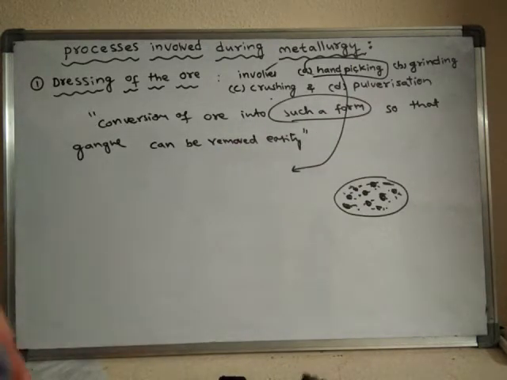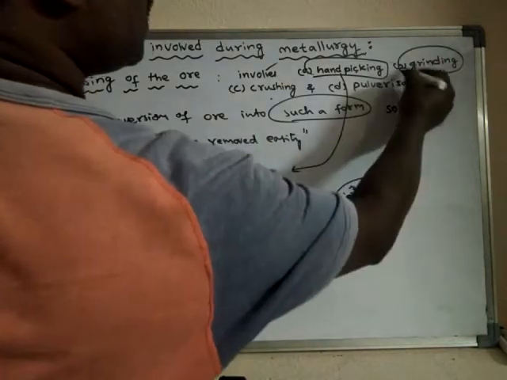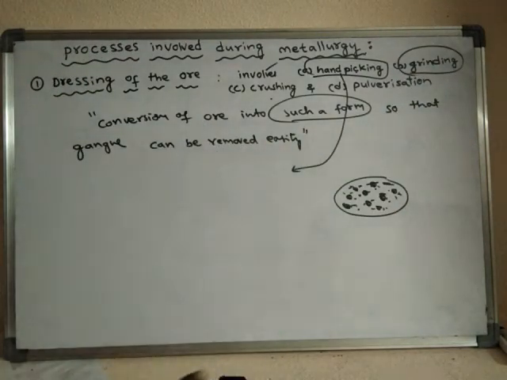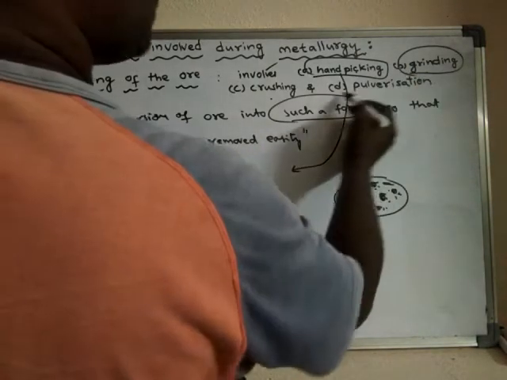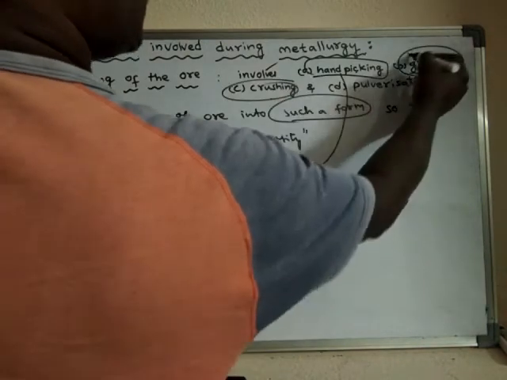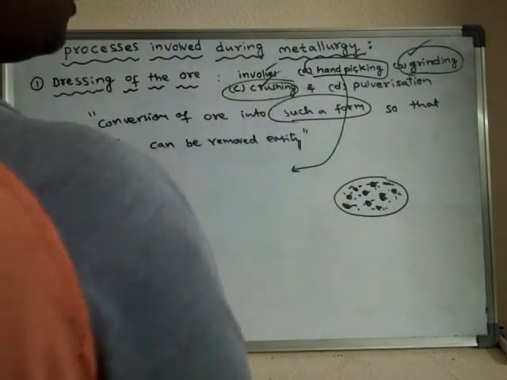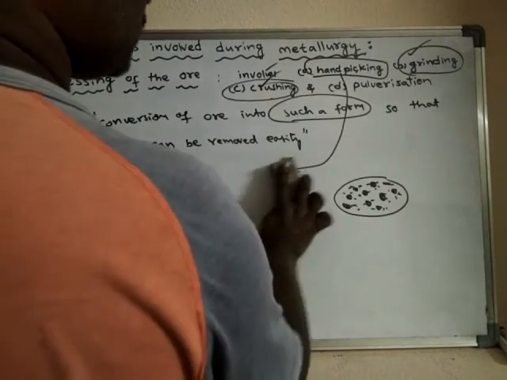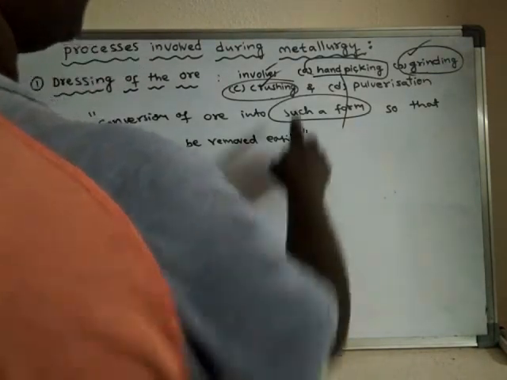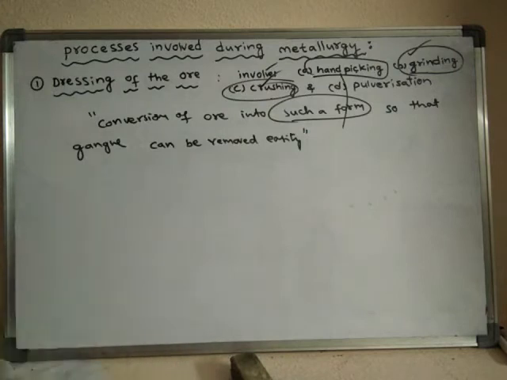Next, what is the second process? Grinding. Grinding is also called crushing. These two processes we generally use together.